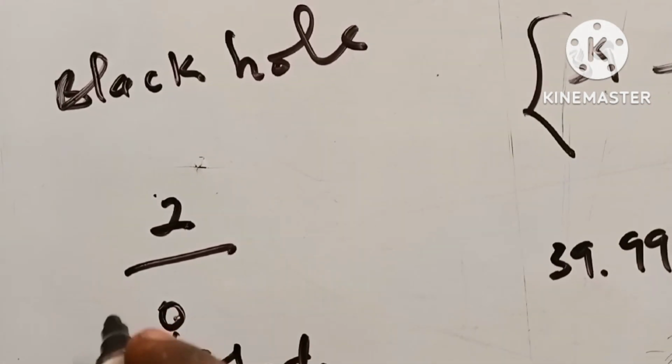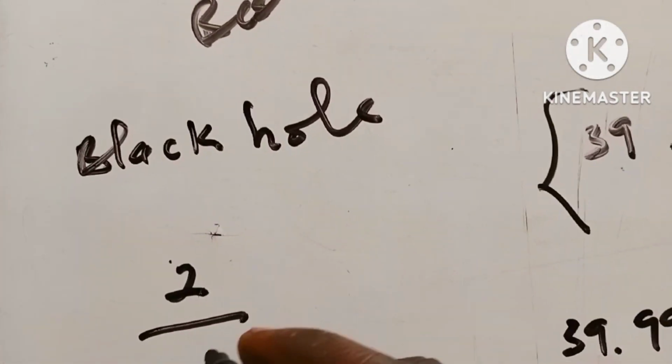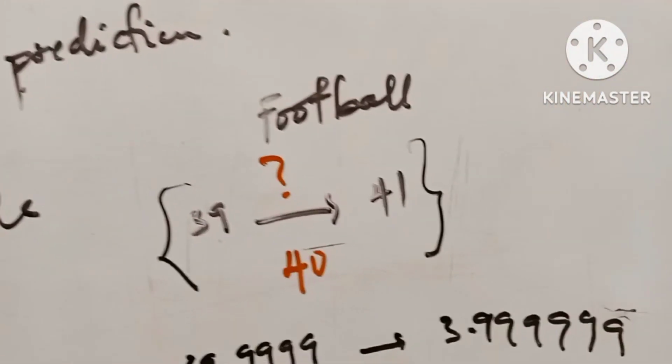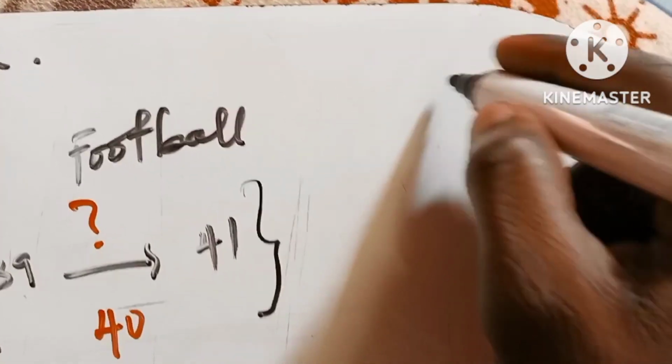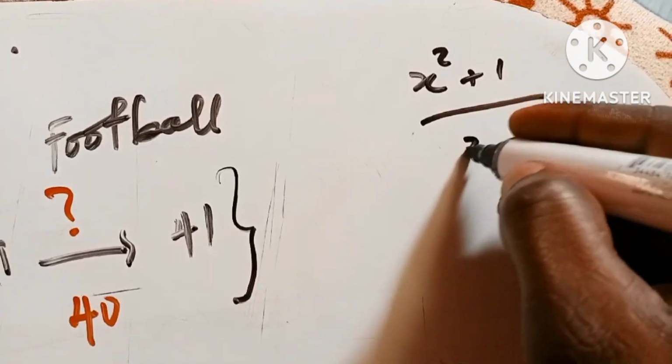With something like this, the limit helps us come up with our best prediction, right? So let's say I have a function that goes like this: x squared plus 1, everything divided by x.